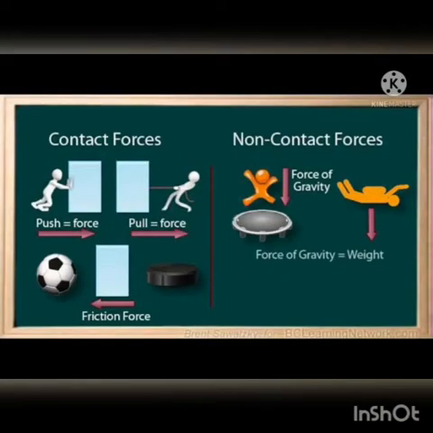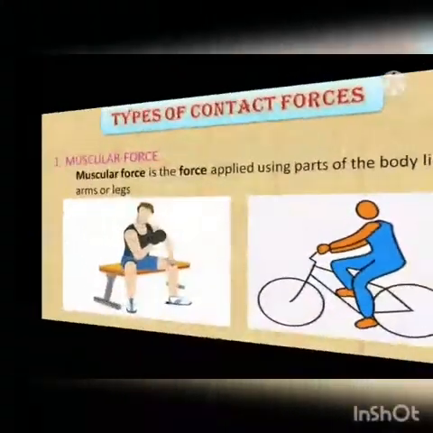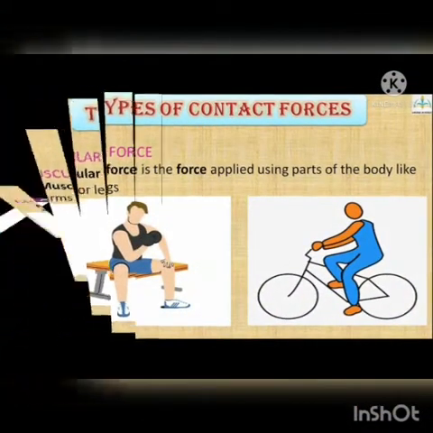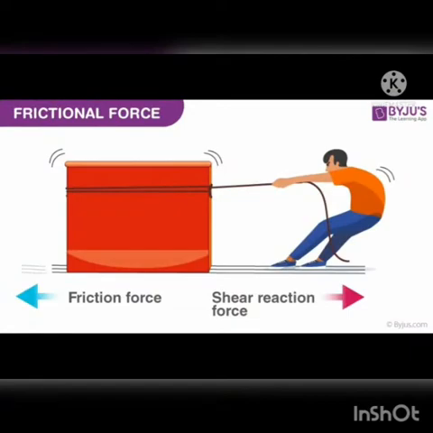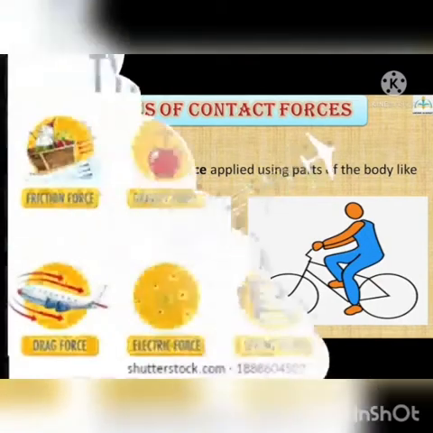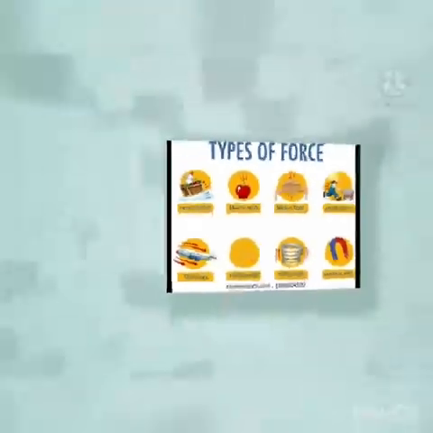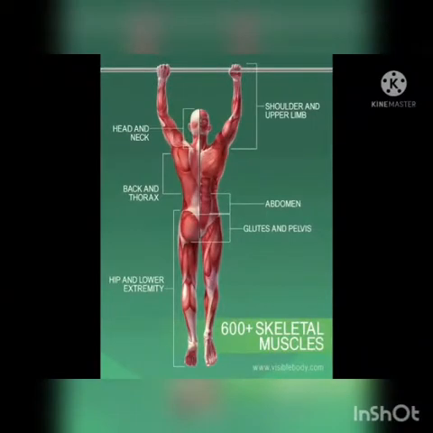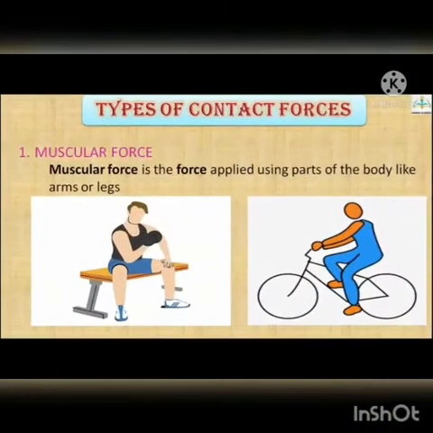A force that acts only when it is in contact with an object is called a contact force, and contact forces are of two types: muscular force and friction. Now let's see what muscular force is. The force resulting from the action of muscles is known as muscular force. That is, a force caused by the action of muscles in our body is called muscular force.